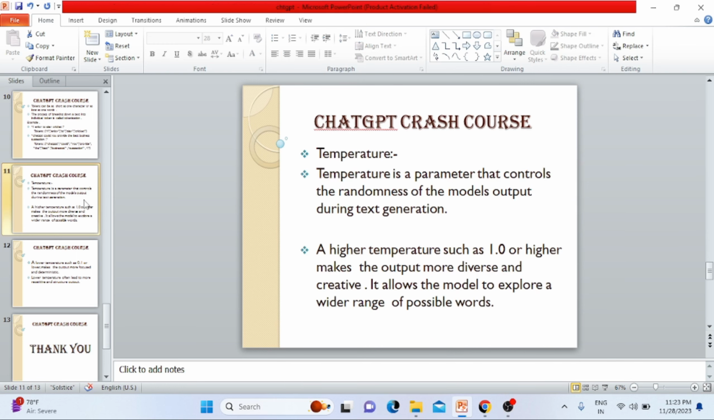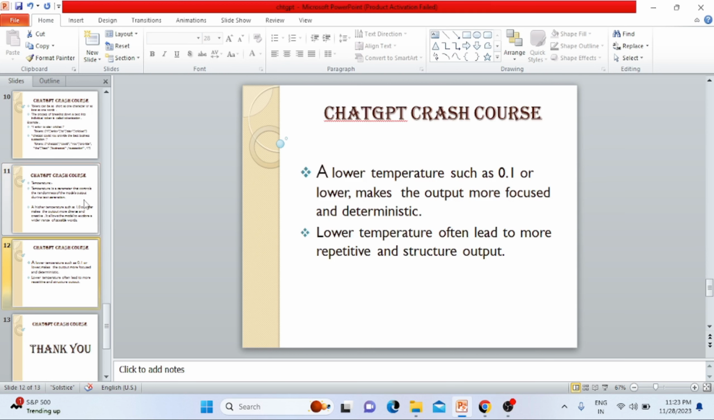So what is temperature? Temperature is a parameter that controls the randomness of the model output during text generation. What does it mean? When you write any prompt and you pass the temperature as 1 or above, if you run the same prompt multiple times, it will give different results every time. So a higher temperature such as 1 or higher makes the output more diverse and creative. It allows the model to explore a wide range of possible words.